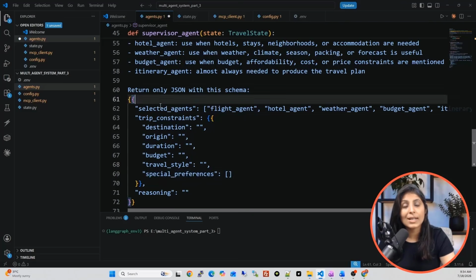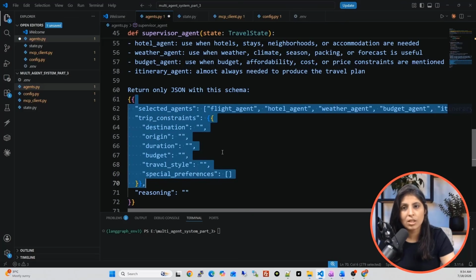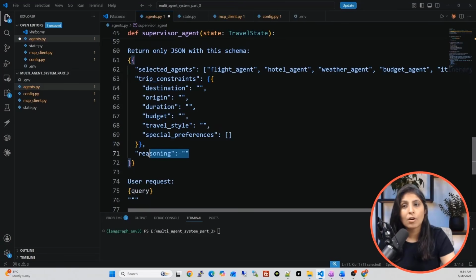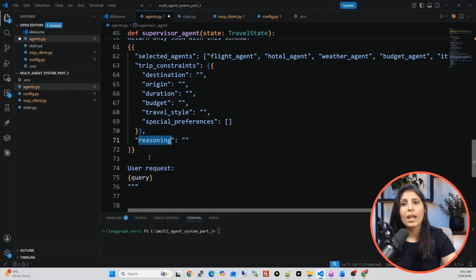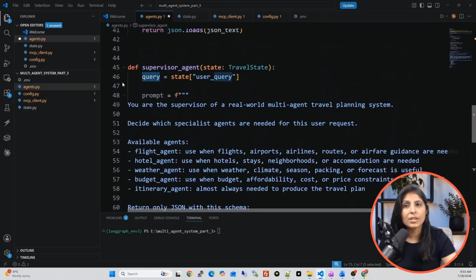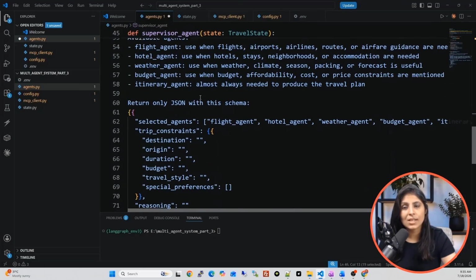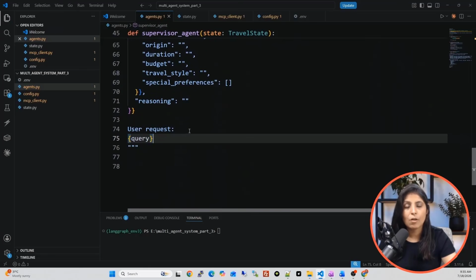Okay, so we are telling the LLM to provide output in this format, and then we are also asking the LLM to provide the reason, whatever steps it took and why it took them. And then we will also provide the user's query to it. Why this query variable? Because in this query variable we are storing the user's query, which the supervisor agent will take from state. So, this is the prompt which we prepared for the LLM in the supervisor agent.